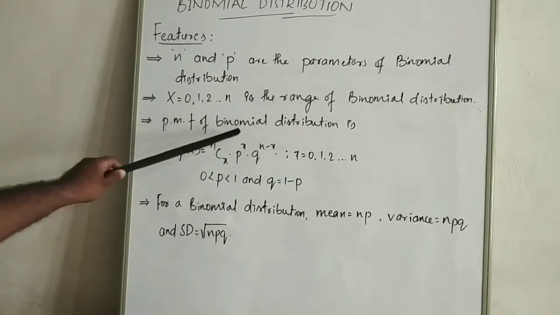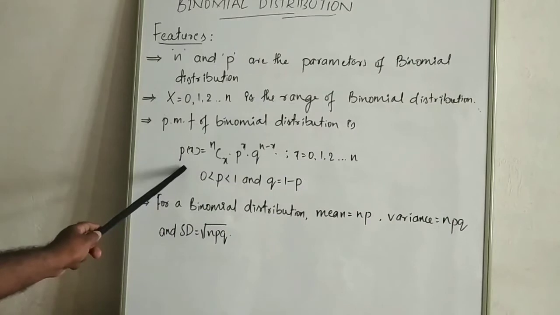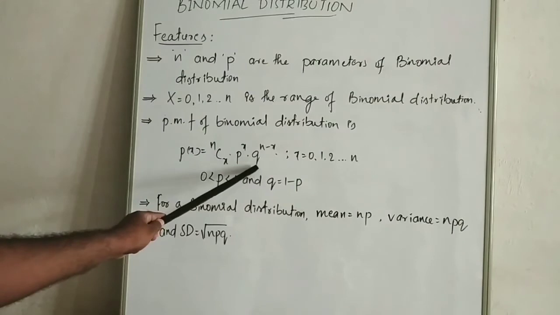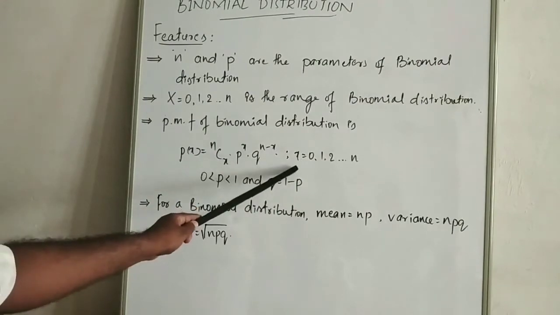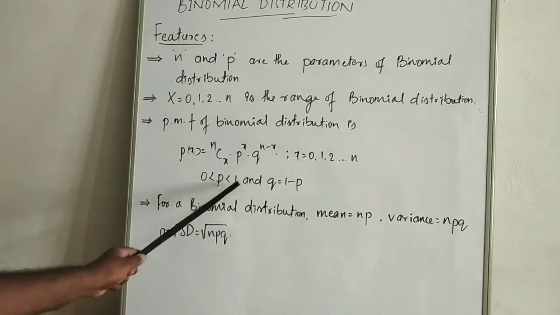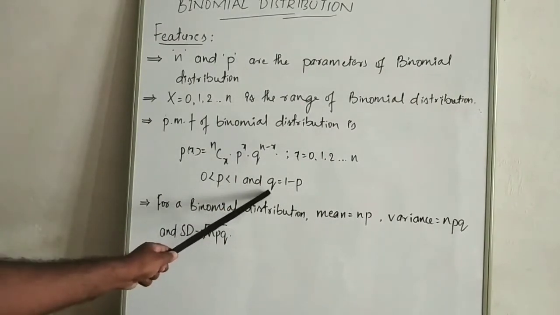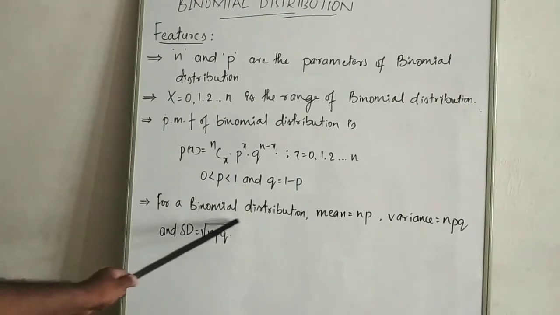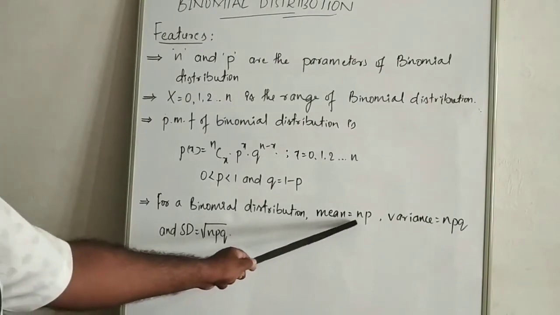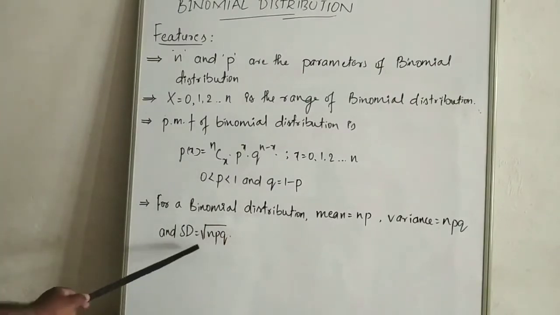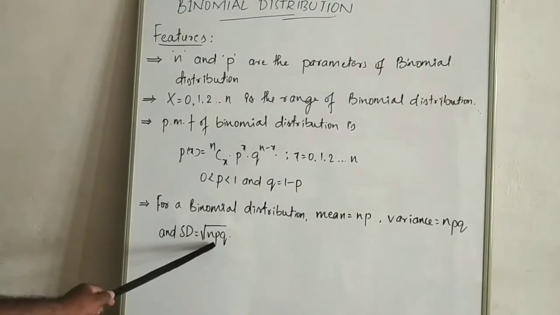And the PMF of binomial distribution is P of x is equal to nCx into p to the power x into q to the power n minus x, where x varies between 0 to n having discrete values, and p varies between 0 to 1, and q is equal to 1 minus p. The fourth feature is, for a binomial distribution, mean is equal to np, variance is npq, and standard deviation is square root of npq.